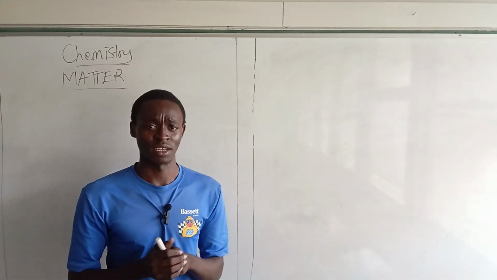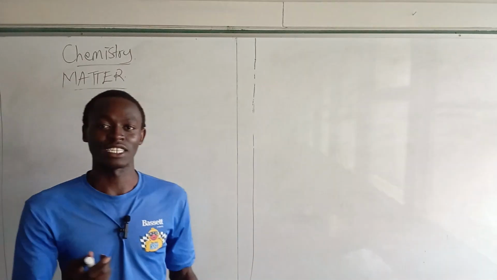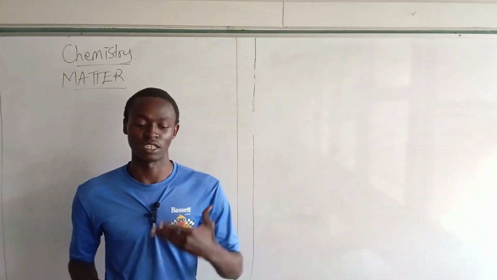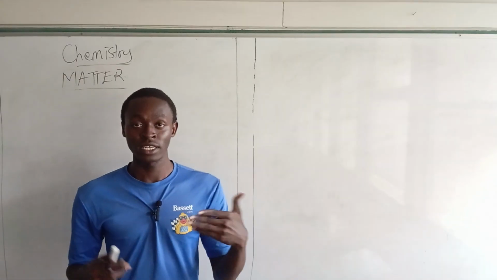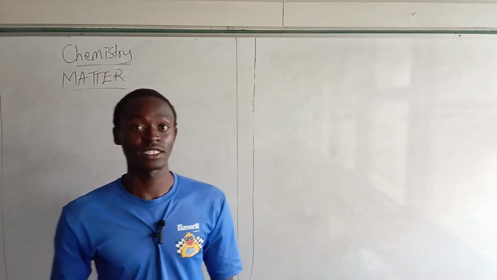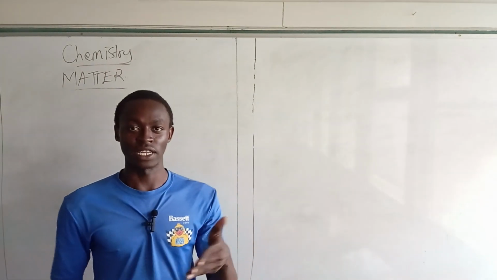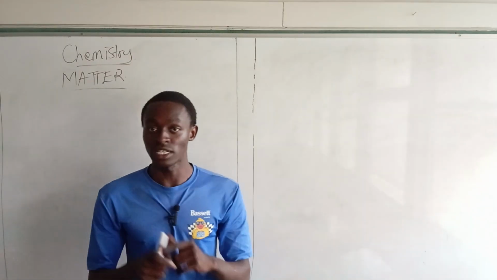Why pure substance? Because sometimes, remember, you can be heating ice, and it melts at a temperature that is less than 0 degrees Celsius. Remember, for ice, we expect it to melt at 0 degrees Celsius, and the water is to boil at 100 degrees Celsius. But perhaps it fails to do so, in that it melts at a temperature that is less than 0 degrees Celsius, for example, at negative 5 degrees Celsius.